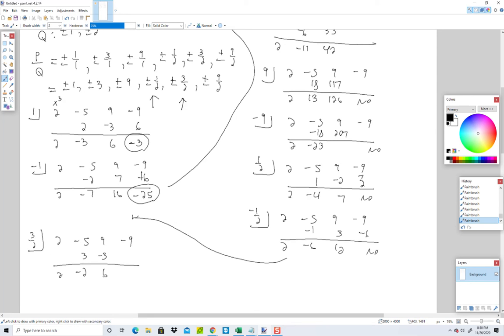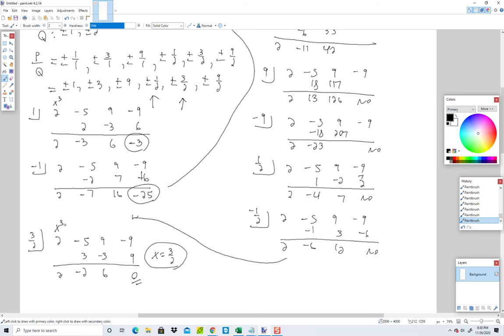Add, 6, multiply, 9. That looks good. Let me double check it. 2, 3, negative 2, negative 3, 6, 18 divided by 2 is 9. Okay, perfect. We found a 0 for a remainder. That means that we found our first answer. So x equals 3/2 is our first answer.